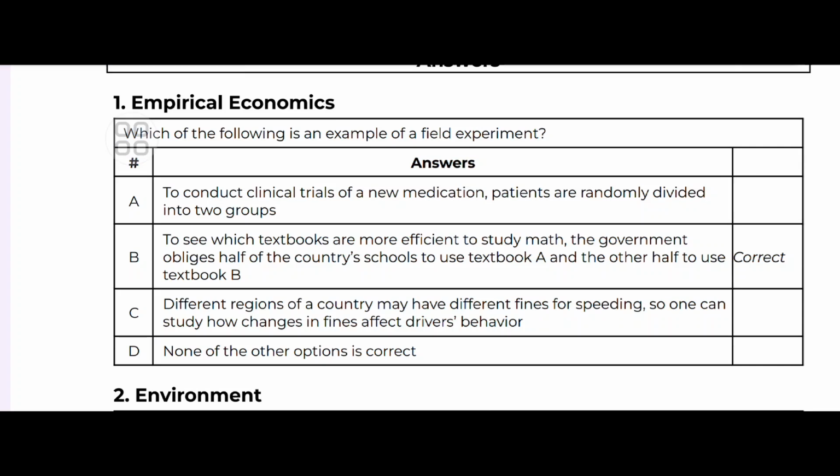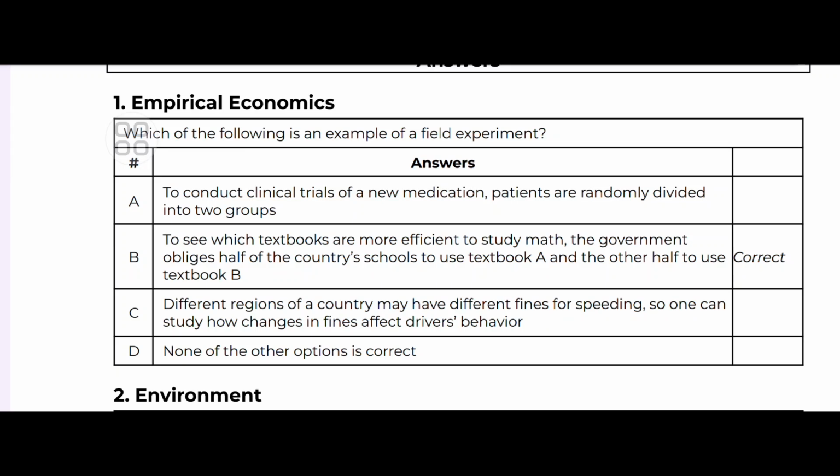See first, which of the following is an example of a field experiment? So here are the questions being given. To conduct clinical trials of a new medication, patients are randomly divided into two groups. To see which textbook is more efficient to study math, the government obliges half of the country's schools to use textbook A. Different regions of a country may have different fines for speeding, so one can study how changes in fines affect driver behavior. None of the other options is correct.